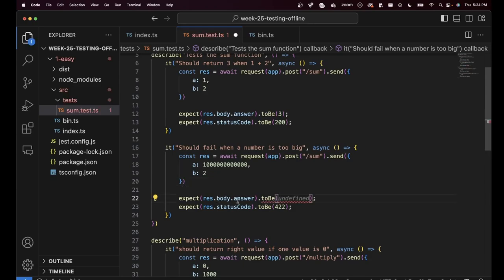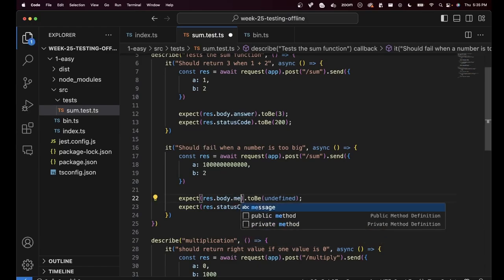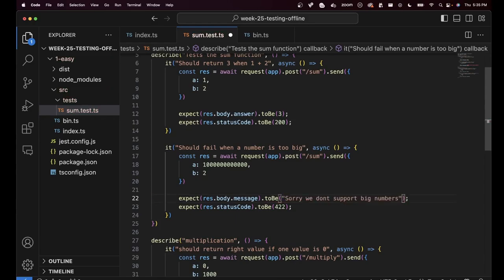What should res.body.answer be now? It should ideally be undefined because, as you can see, we're not returning any answer here. But ideally, we should assert on this. We should check, are we getting back a message? And if we are, does it say this? Sorry, we don't support big numbers. So that's what you assert on here. You also assert the status code.